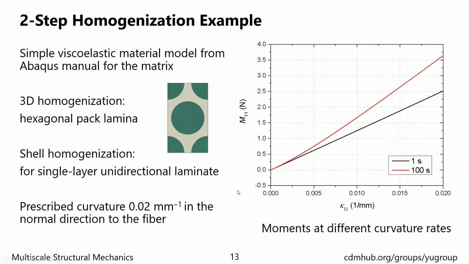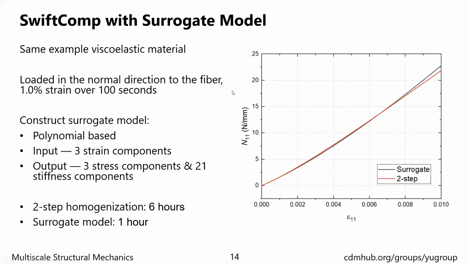However, there is a drawback of the two-step homogenization, that is, it's computationally expensive. For this very simple shell structure, it takes about 6 hours. So if you are going to have multiple layers or you are doing analysis for woven composites, the computational cost may make it impractical. A potential solution of the high computational cost is by using surrogate models.